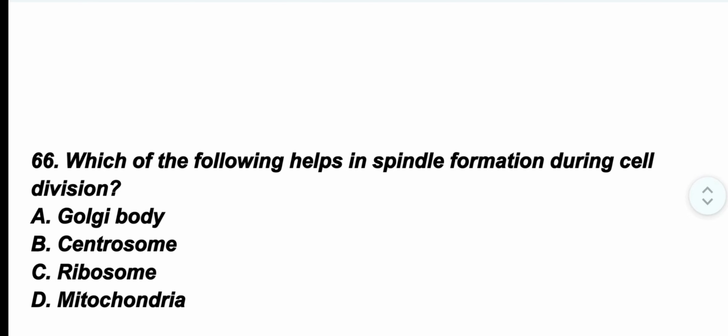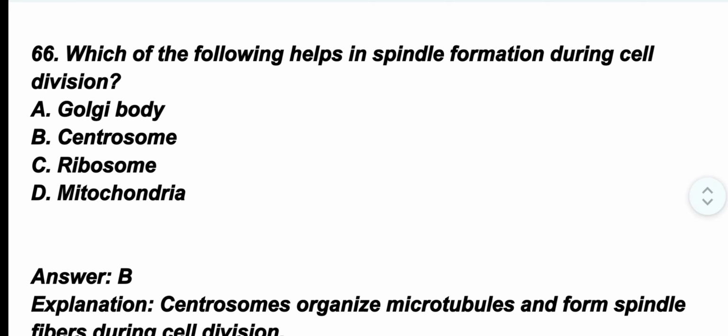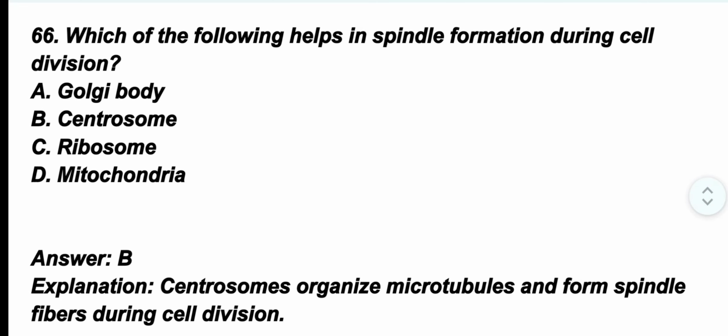Question number 66. Which of the following helps in spindle formation during cell division? The correct option is option B. Centrosome. Centrosome organizes microtubules and forms spindle fibers during cell division.